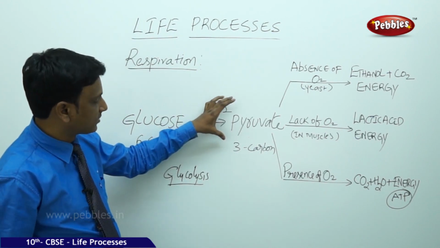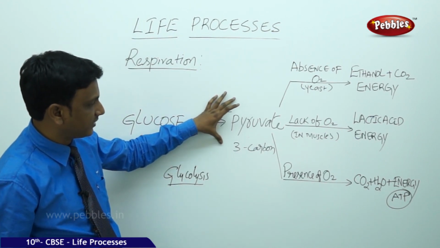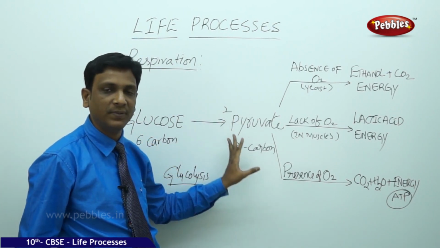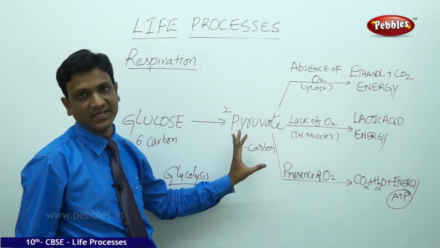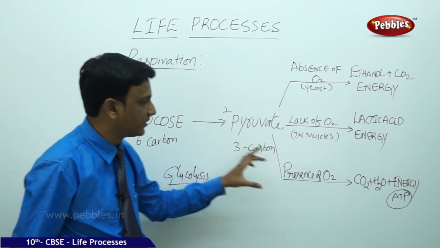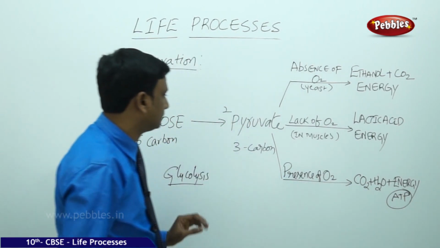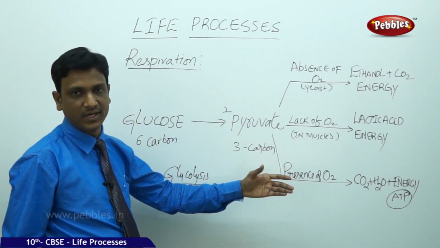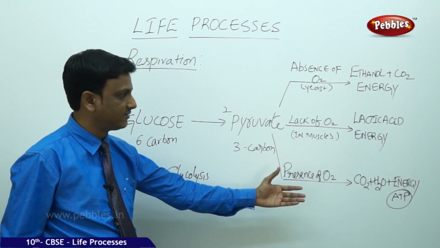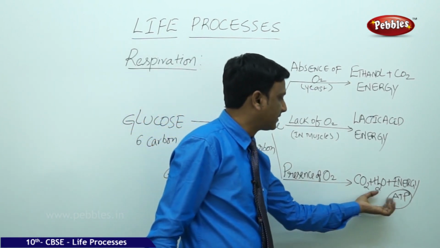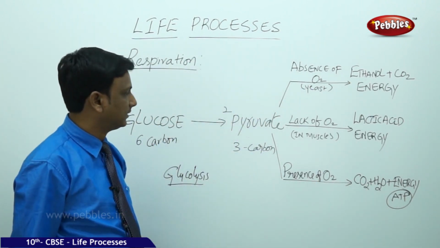So in aerobic respiration, that is in presence of oxygen, the energy is completely taken out of the pyruvic acid and it is converted to carbon dioxide and water, and the energy is derived out of this. So there are no big byproducts. There are no big biomolecules as products in this reaction. Only the simple substances like carbon dioxide and water are released out of it.